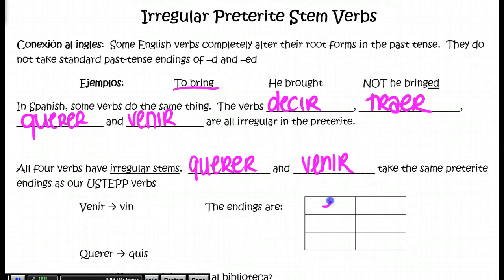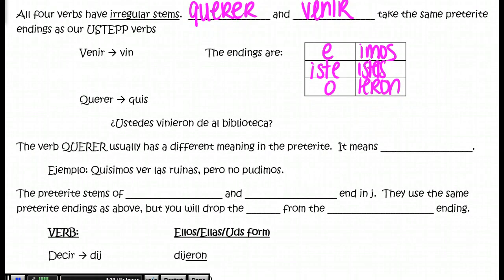And so remember, those were a, iste, o, imos, istes, and ieron. And remember, there are not accents on any of those verbs. The stems are also irregular, so venir goes to vin, and querer goes to quis. So an example might be, ustedes vinieron de la biblioteca.